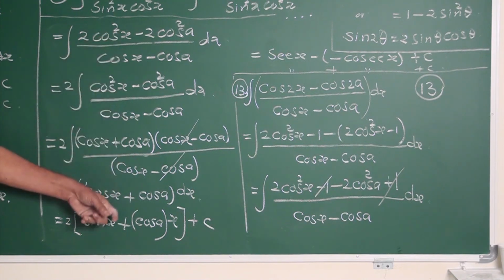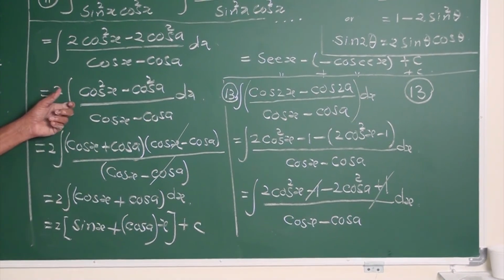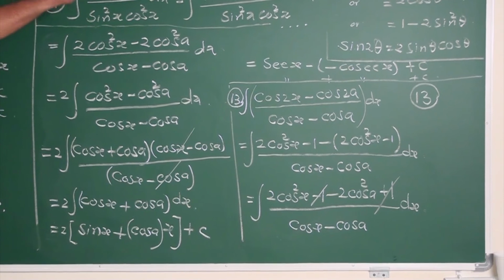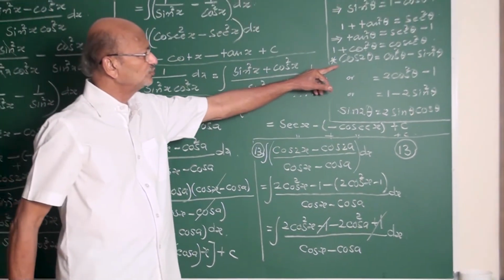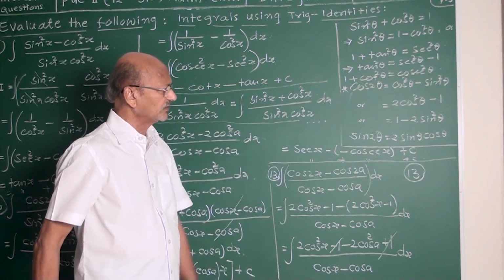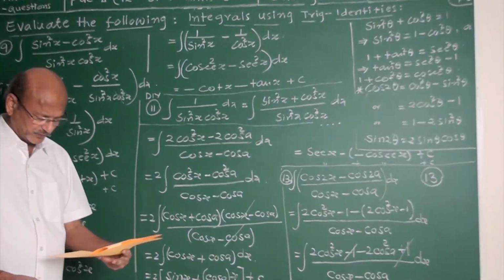This is example 13, my friends. Steps are more. It comes under 2 mark questions. All these are examples mainly used for cos 2 theta in variety of forms. Yes, 1 minute just to copy it.